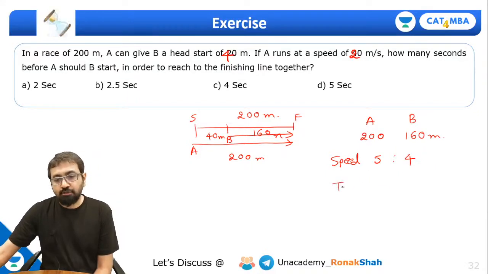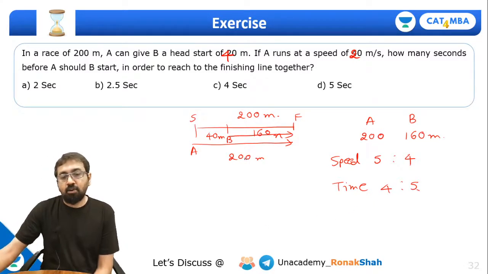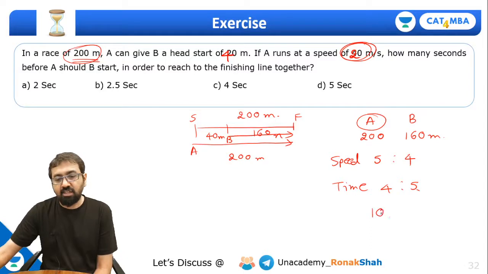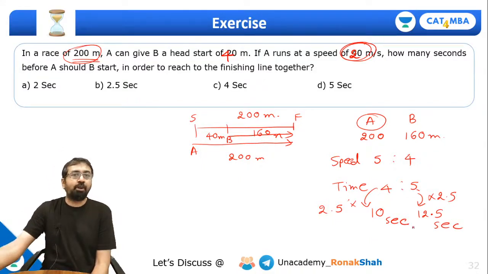So what should be ratio of time? Ratio of time should be 4:5, isn't that? Now, how much time will A take at a speed of 20 meter per second? How much time will A take to travel 200-meter distance? Can I say A will take 10 seconds, right? So how much time will B take? So this is 4 into 2.5. You're multiplying this one by 2.5. So multiply this one by 2.5. So it will come out to be 12.5 seconds. B is going to take 12.5 seconds.